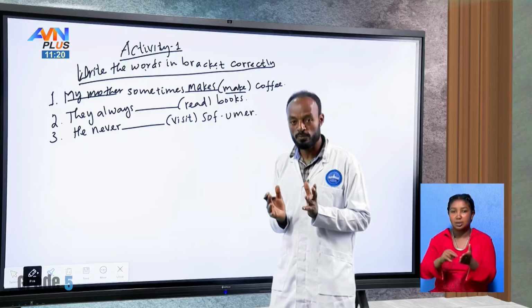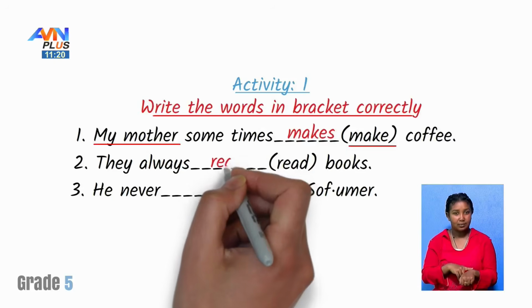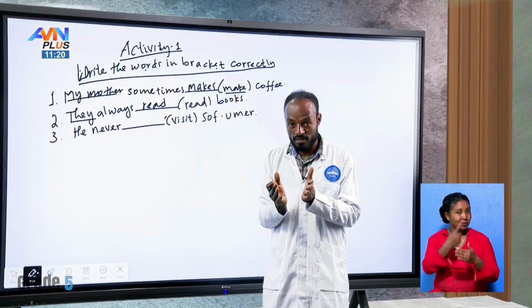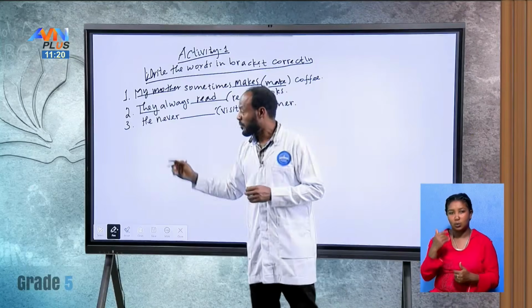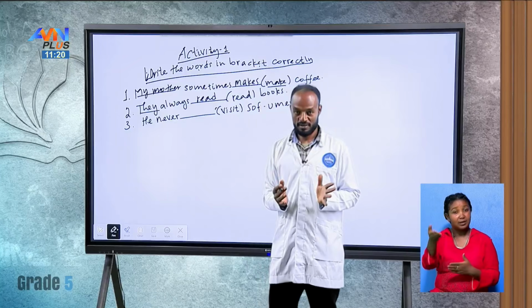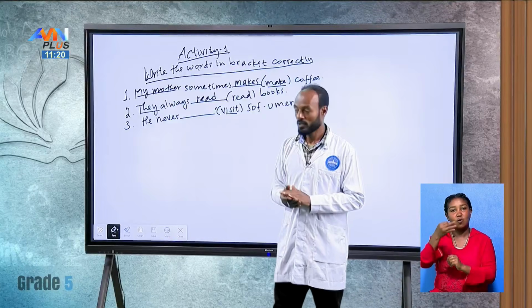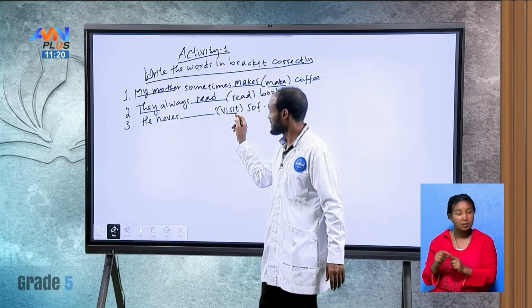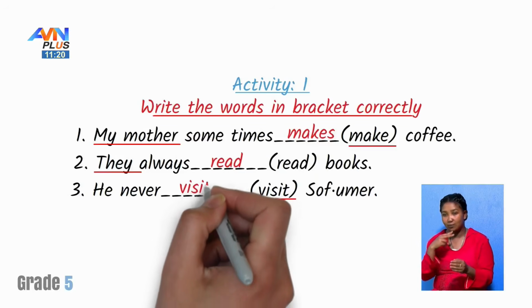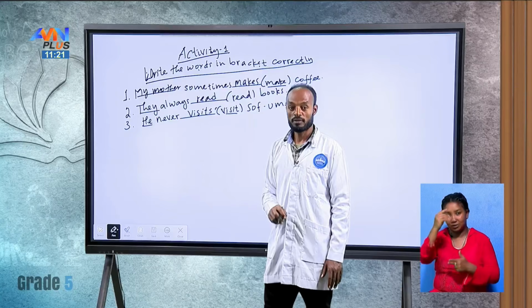They always read books because the subject is not third person singular. Is it clear? Good students. What about the last one? He never blank, in the bracket visit. This verb should take S, visits, because the subject is third person singular. Nice students.